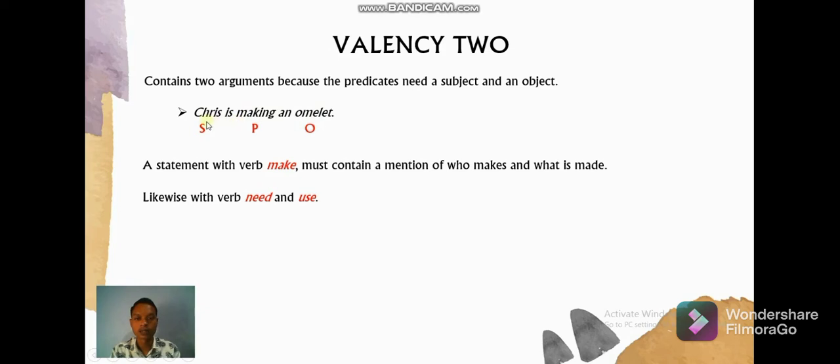We cannot say Chris is making, or say it without the subject Chris, because it is grammatically incorrect. So a statement with the verb make must contain a mention of who makes and what is made. Likewise with the verbs need and use.